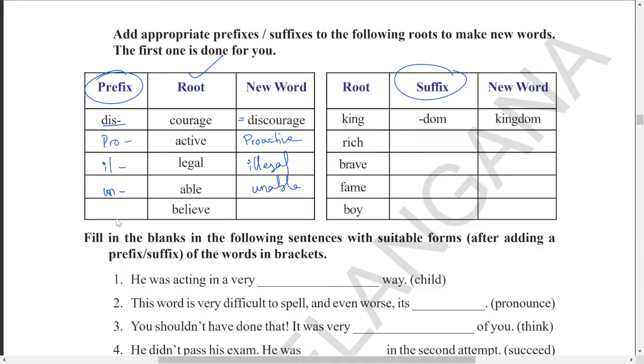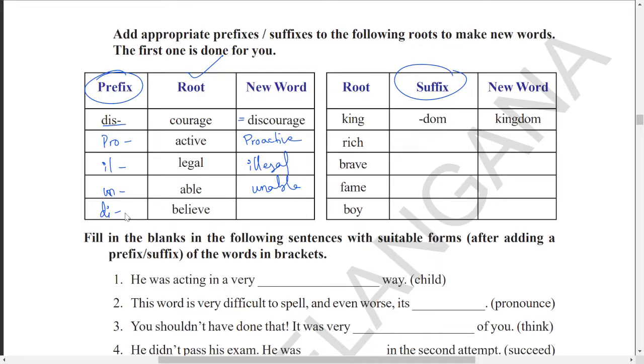Okay, next one, believe, disbelief or disbelieve. Okay, which one can you use? Unbelieve or disbelief? I think you can go with disbelief, but disbelieve is somewhat not meaningful. Okay, let us go with only disbelief.